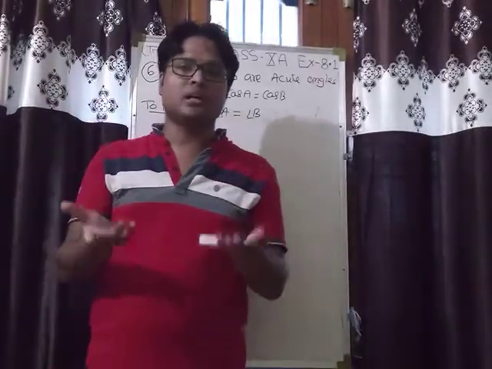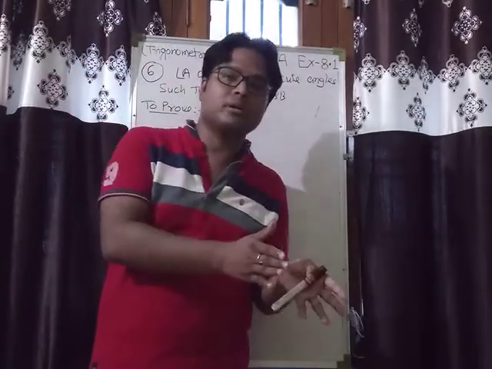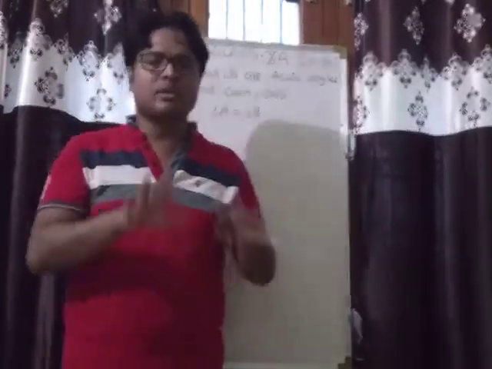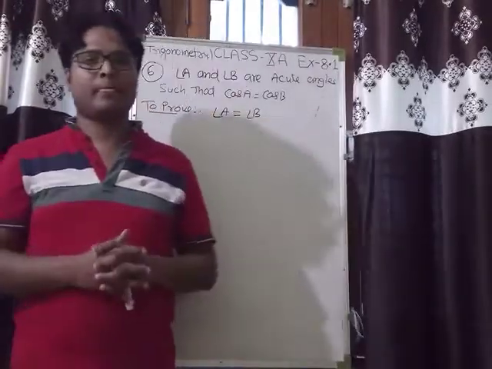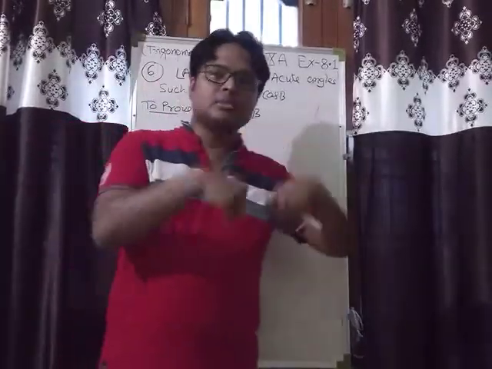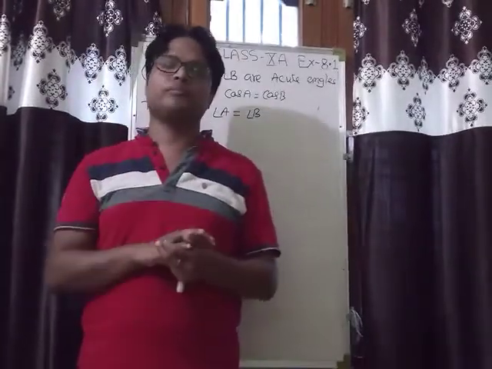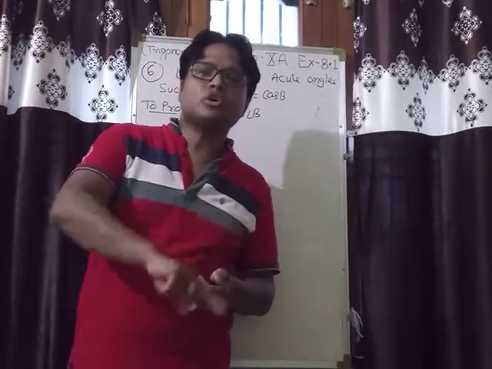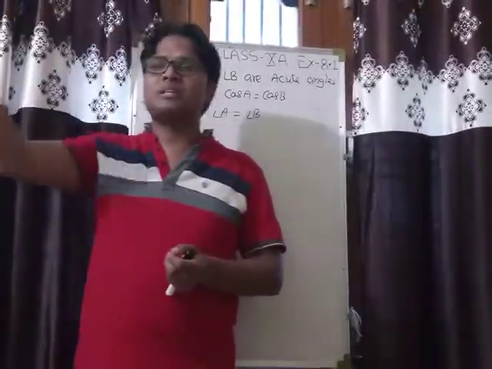If two triangles are congruent, it means they have the same shape and same size. That is the definition of congruent triangles. Same shape and same size. And when two triangles become congruent, we conclude from there that their corresponding sides will be equal as well as their corresponding angles will be equal. CPCT, corresponding parts of congruent triangles.